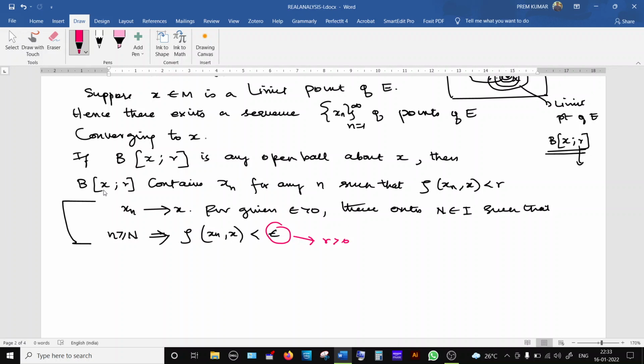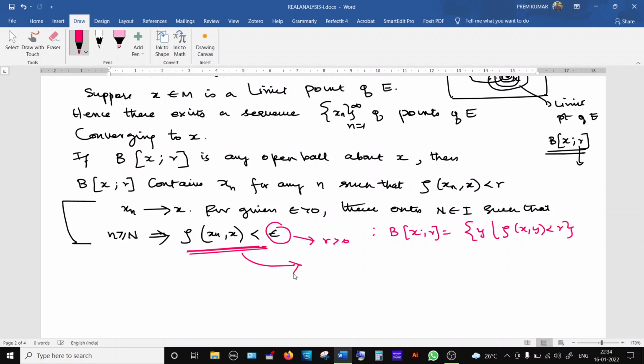And here we are going to link this one and the open ball definition. So what does the open ball definition say? What is the meaning of B of x, r? It is the set of all elements y such that the distance between x and y is less than r. This is the definition of open ball. So a sequence converges means, how can we link this with open ball?